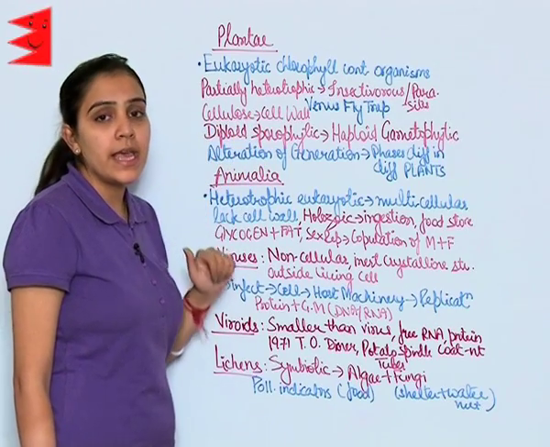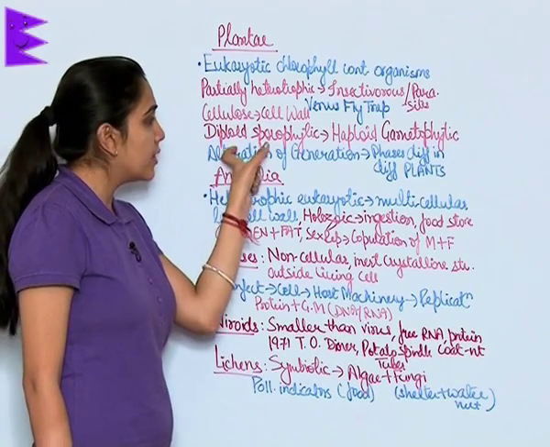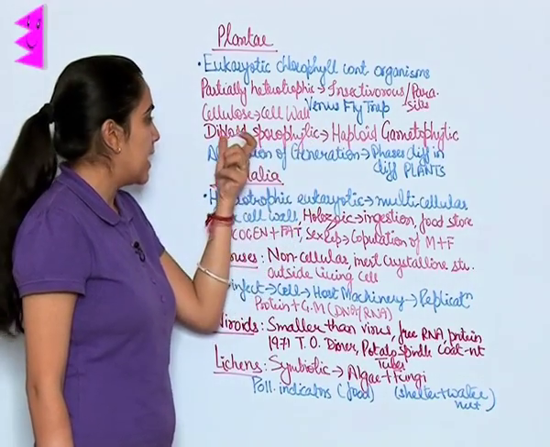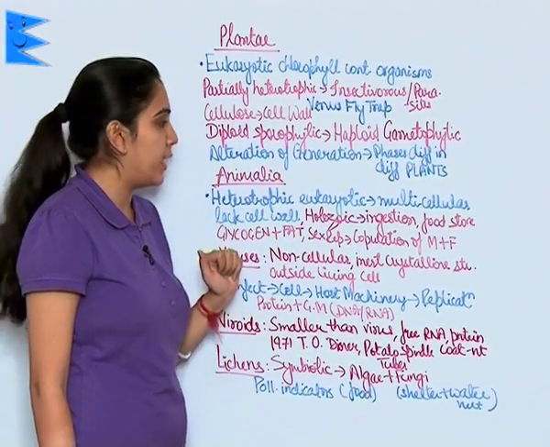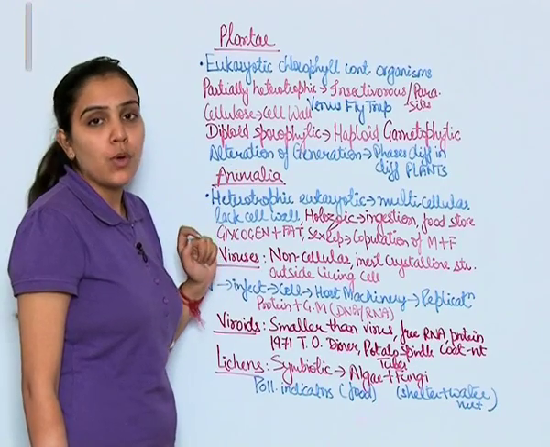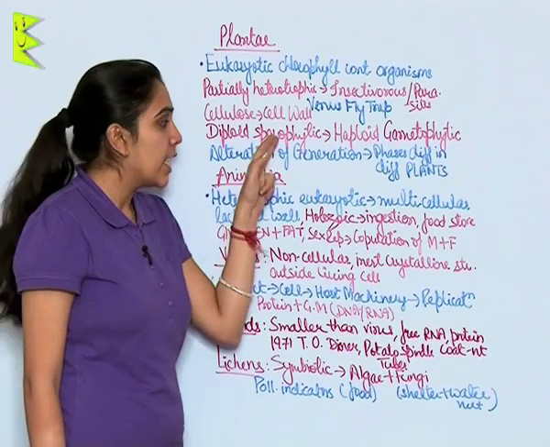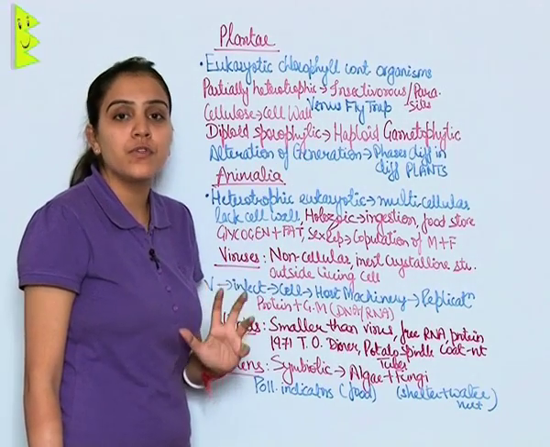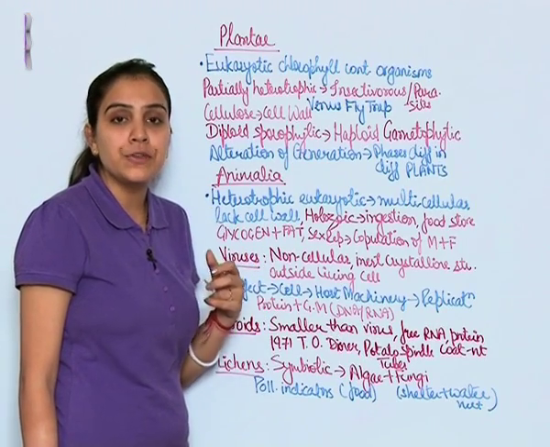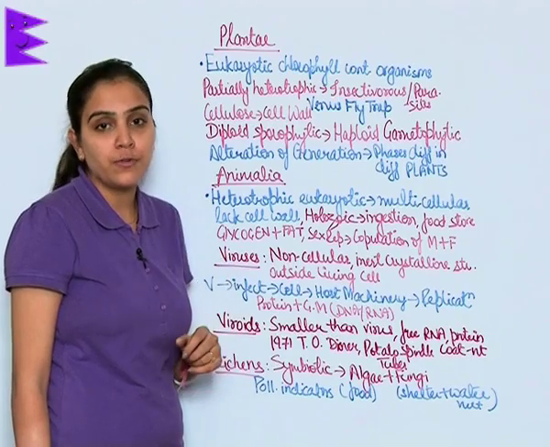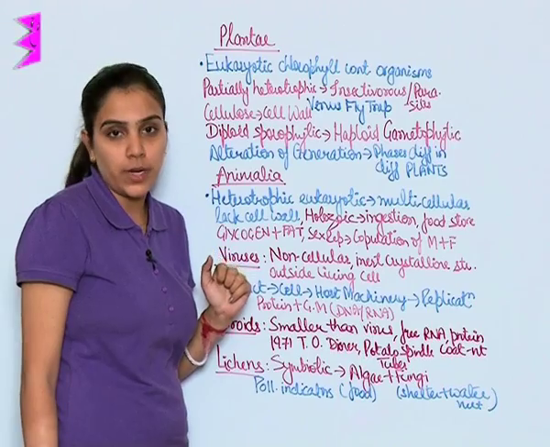Their cell wall is made up of cellulose. They show two phases, a diploid sporophytic phase and a haploid gametophytic phase. They also show alternation of generation. Alternation of generation is when these two phases, whether free or independent of each other, are found to be different among different groups of plants, and this phenomenon is known as alternation of generation.